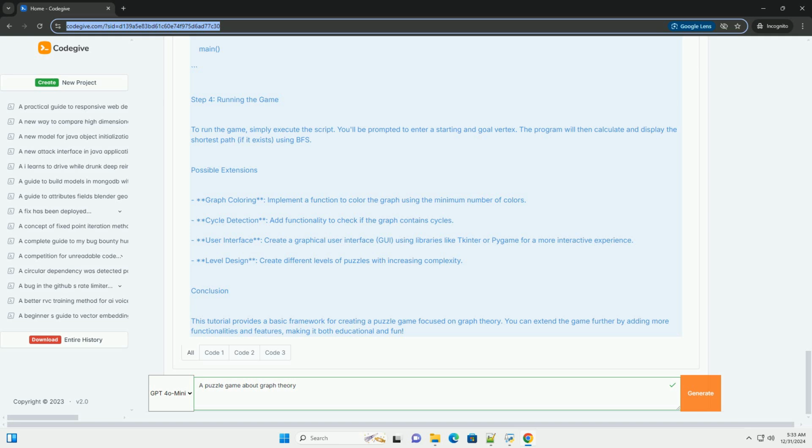Conclusion. This tutorial provides a basic framework for creating a puzzle game focused on graph theory. You can extend the game further by adding more functionalities and features, making it both educational and fun.